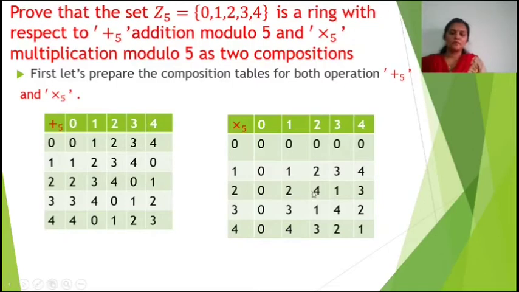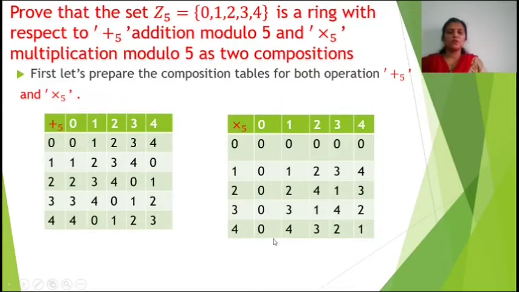When we divide by 5, the remainder is 4. 2 multiplication modulo 5 3, 2 into 3 is 6, 6 divided by 5, the remainder is 1. 2 multiplication modulo 5 4, 2 into 4 is 8, 8 minus 5 is 3. 3 multiplication modulo 5 0 is 0, 3 multiplication 1 is 3, 3 multiplication 2 is 3 into 2, 6, which is 1, 3 multiplication 3, 3 into 3 is 9, which gives 4, since when we divide 9 by 5, the remainder is 4. 3 multiplication modulo 5 4 is equal to 2, 3 into 4 is 12, 12 by 5, remainder is 2.